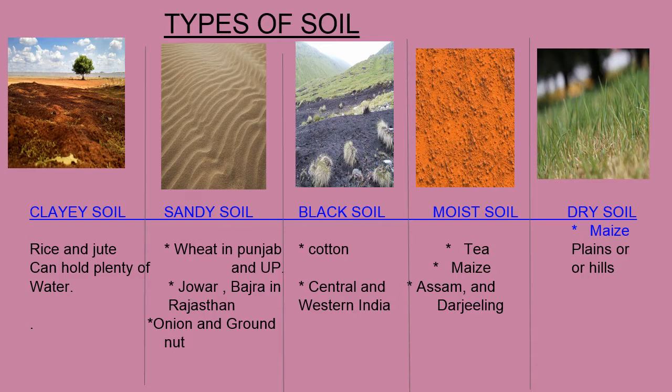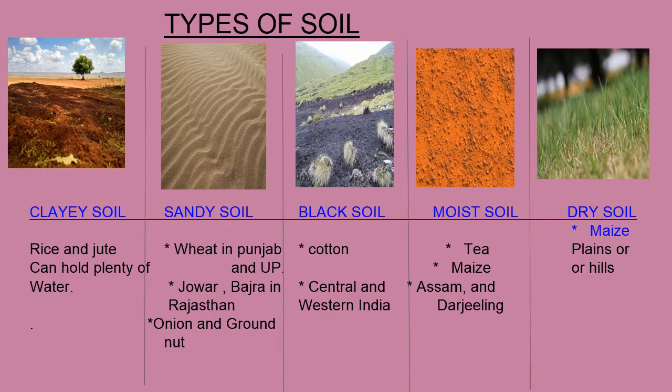And in sandy soil, wheat is the main important crop that grows, and it grows more in Punjab and Uttar Pradesh. Jowar and bajra grow in Rajasthan. Onion and groundnut also grow in this sandy soil. Next, in black soil, cotton grows. It grows more in central and western India.